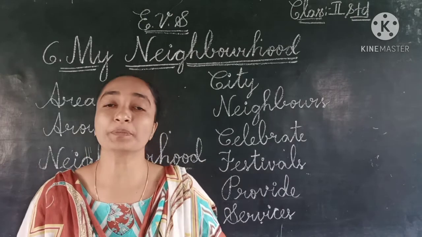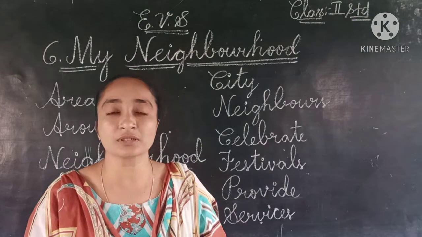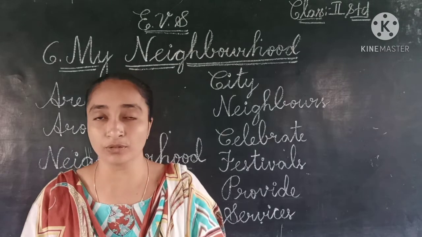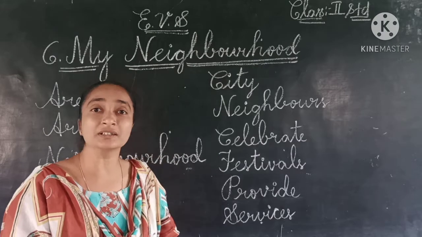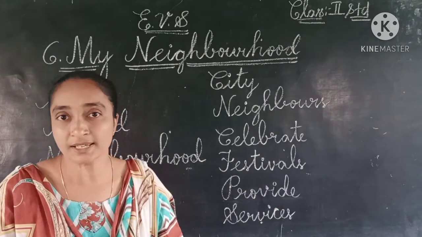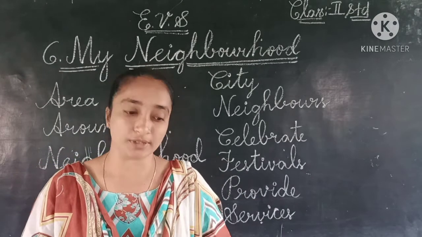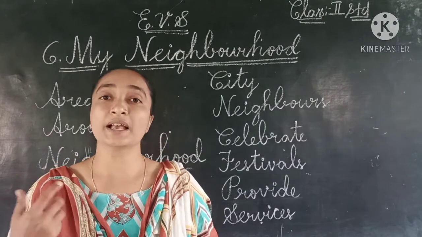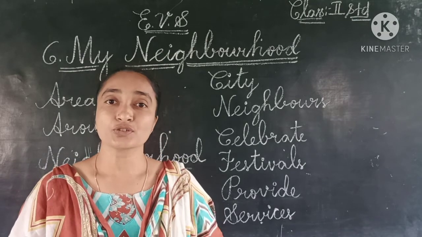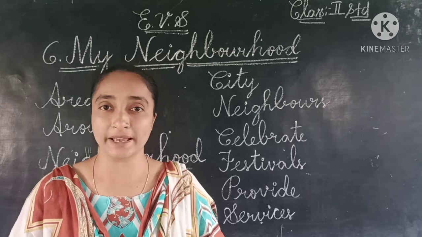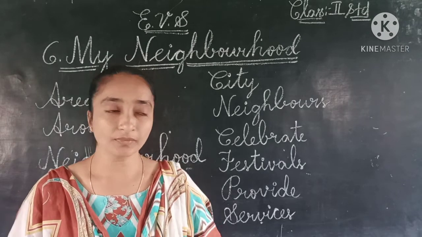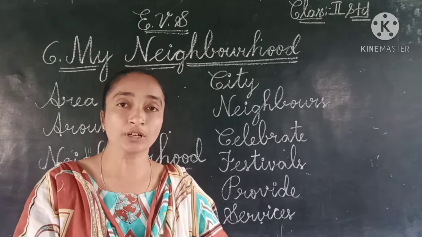Yes, like that. So the people who are living around our house, in that neighborhood, are called neighbors. What do we say, children? Neighbors. He is my neighbor. He is my neighbor. So like that we used to say. So neighbors will help one another, isn't it? Not the relatives, they will come from far. But the first people who will help us are the neighbors. That means the people who are living around our house.